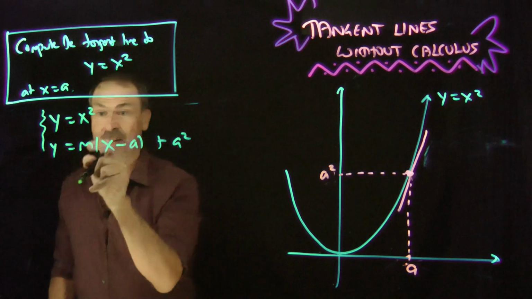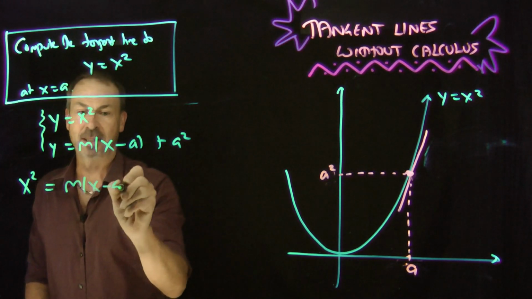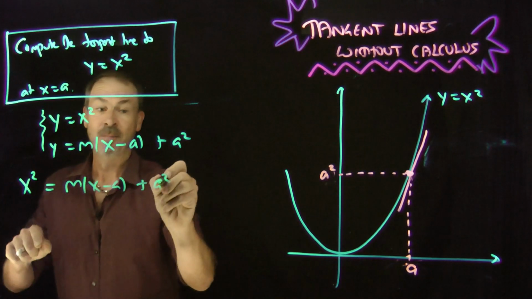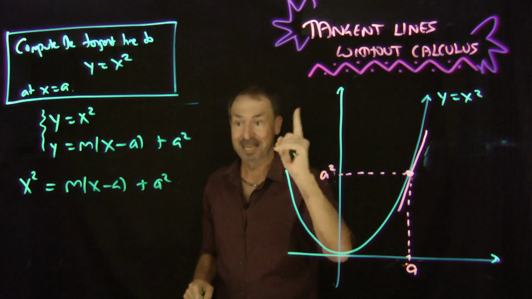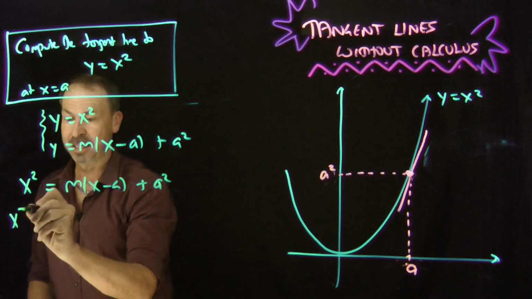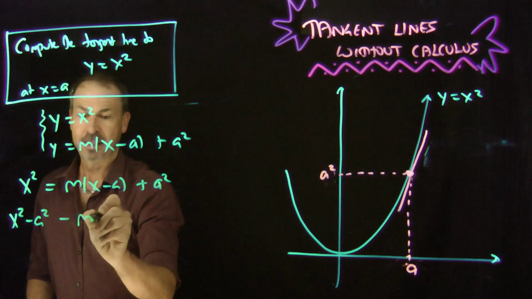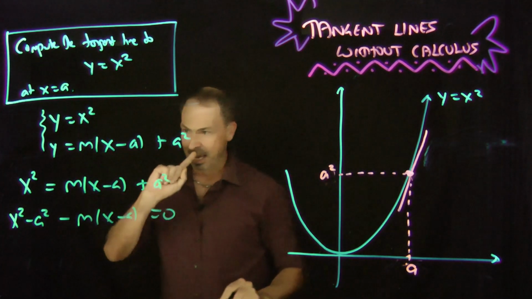In which case, in particular, if I just focus on the x stuff, x squared equals m times x minus a plus a squared. This quadratic equation should have only one solution. It should have like a double root, if you want to call it that way. Let's bring everything over to one side. x squared minus a squared minus m times x minus a. That quadratic has only one solution.